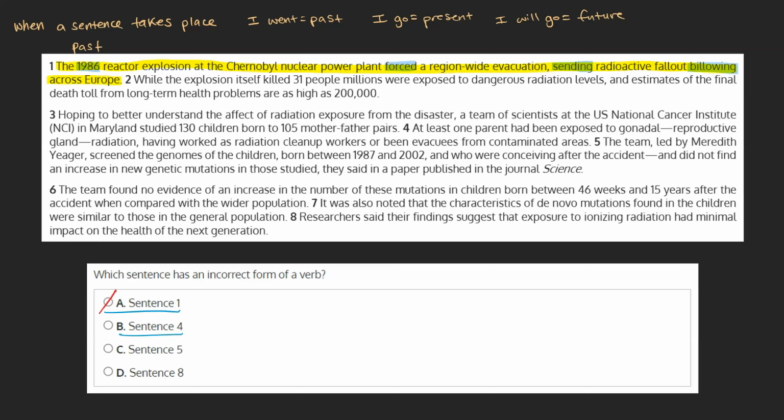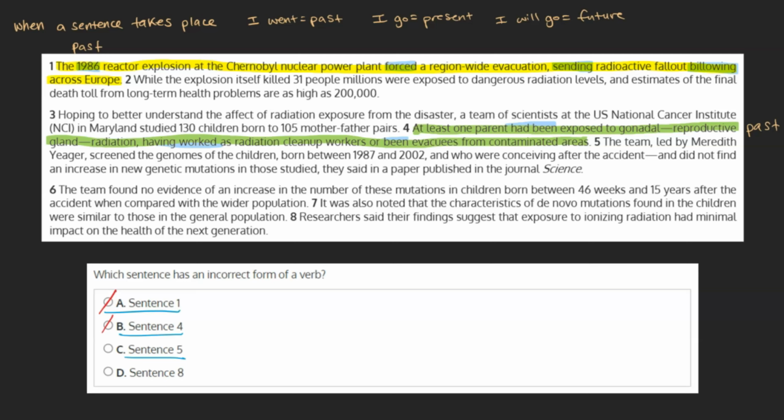B. Sentence 4. At least one parent had been exposed to gonadal, reproductive gland, radiation, having worked as radiation cleanup workers or been evacuees from contaminated areas. Again, this sentence is in the past. We're referring to the details of a study that was already done. As such, we can see that our verbs are indeed in the past: "had been," "having worked," and "been." This can be marked as incorrect.